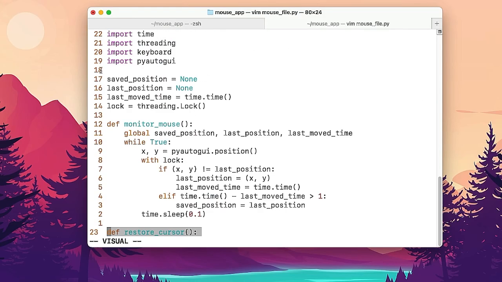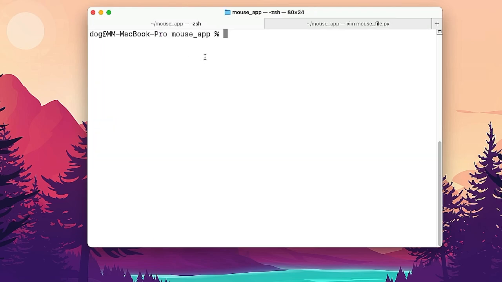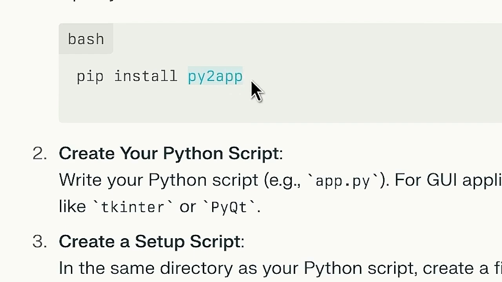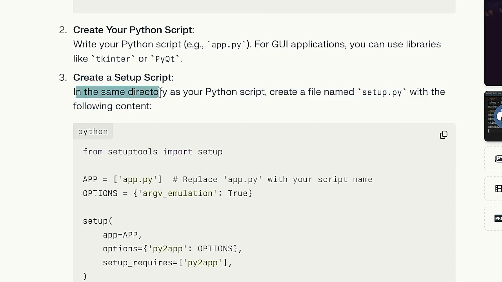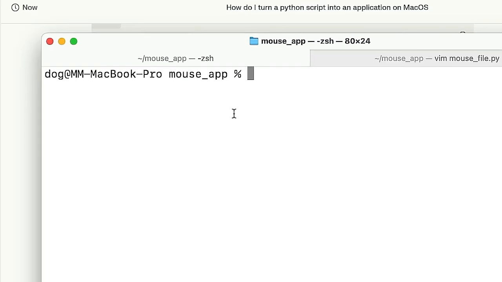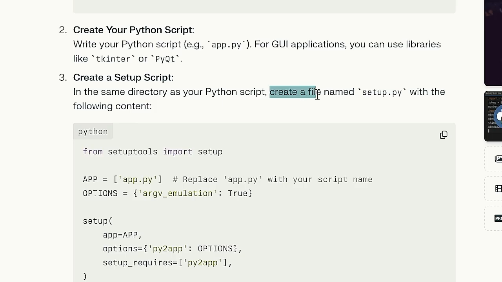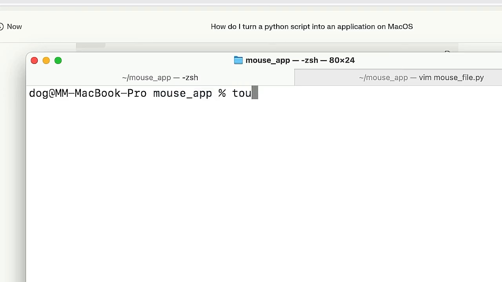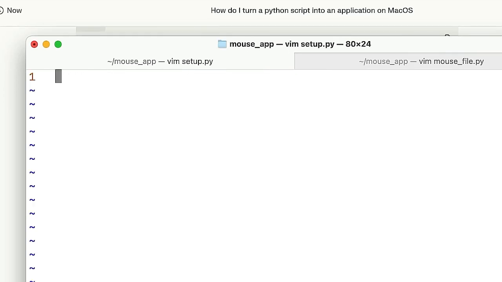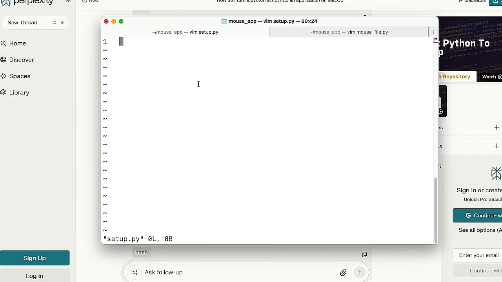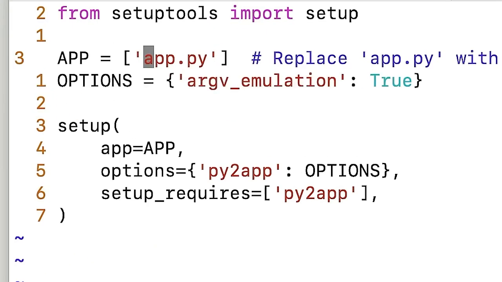So let's try turning this into an actual app. I need this thing, py2app. Let's yoink that here. Next order of business: in the same directory as your Python script, so in the same mouse.app folder, create a file named setup.py. Touch setup.py, then vim setup.py to go inside of it. And inside of it, I need to paste this. Yoink.